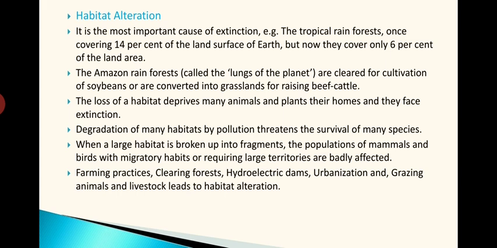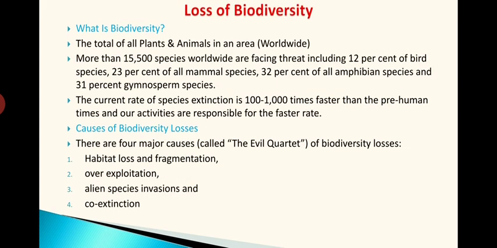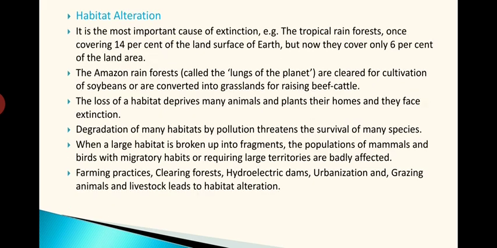Coming to the first point, habitat alteration, or habitat loss or fragmentation, that is the exact word. It is the most important cause of extinction. Example, the tropical rainforest once covered 14% of the land surface of the earth, but now they cover only 6% of the land. You see, the forest is reducing gradually.